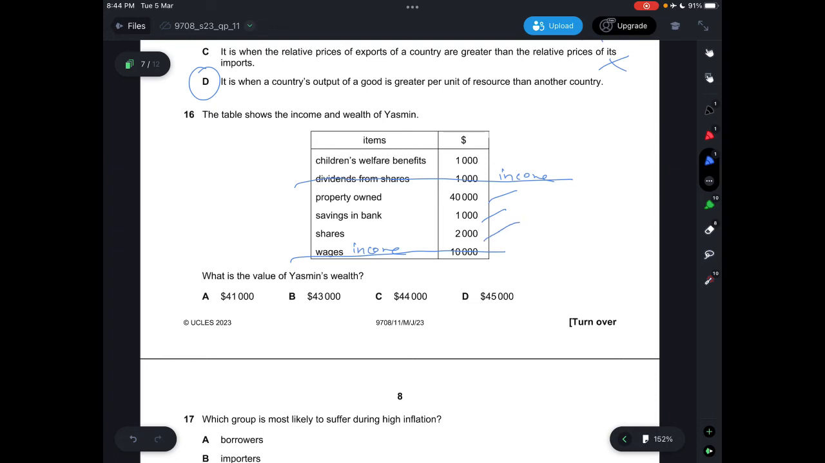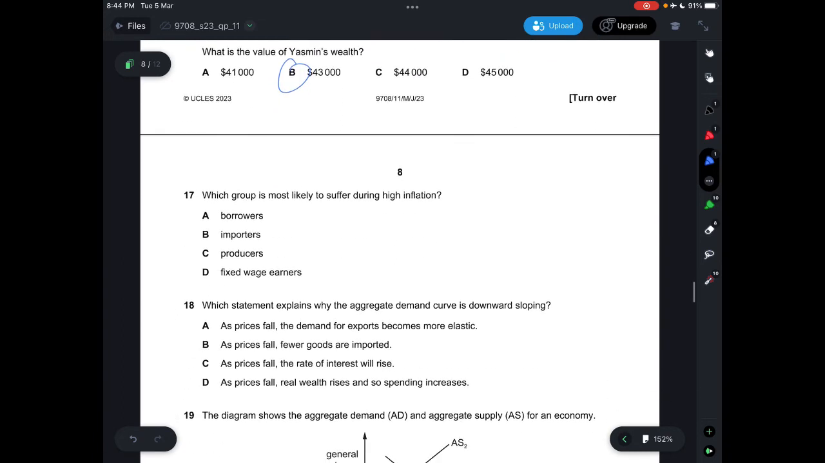And then children's welfare benefits are considered your income. Your wealth is basically what you own and not what you earn. So what you have would be your property, your savings, and also the shares that you own. So the answer is 43,000 when you add them up together.